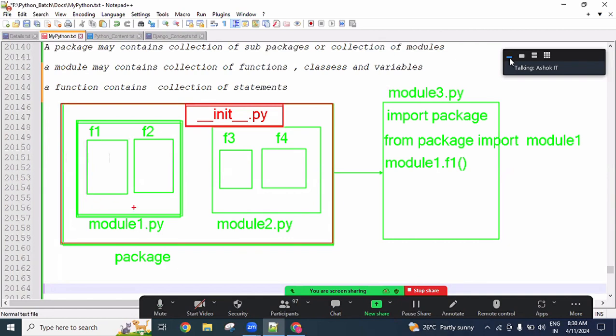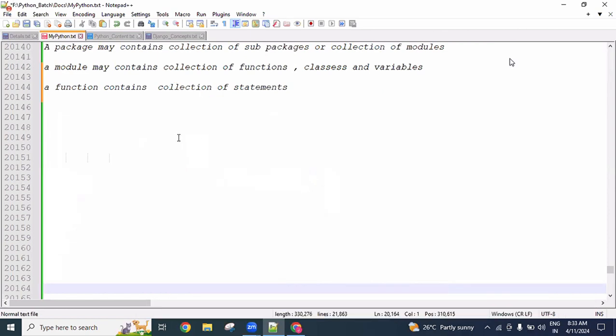So general folders may also contain modules, but that is not a package. It is considered a package only if this initialization file is available. Okay, so remember that point. The initialization file can be an empty file, not having any Python code. And if you want, you can write some code inside the initialization file. Whatever modules or functions are loaded in the initialization file, those we can directly import in another module. Okay, that is the purpose of the package.